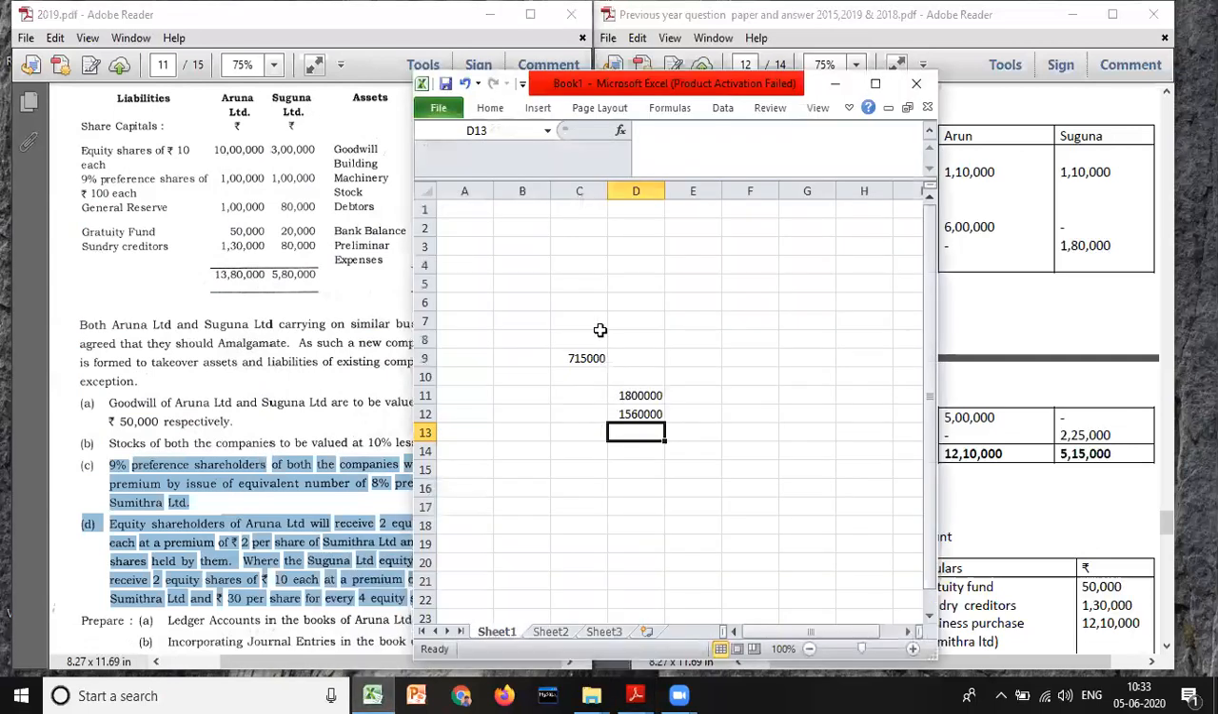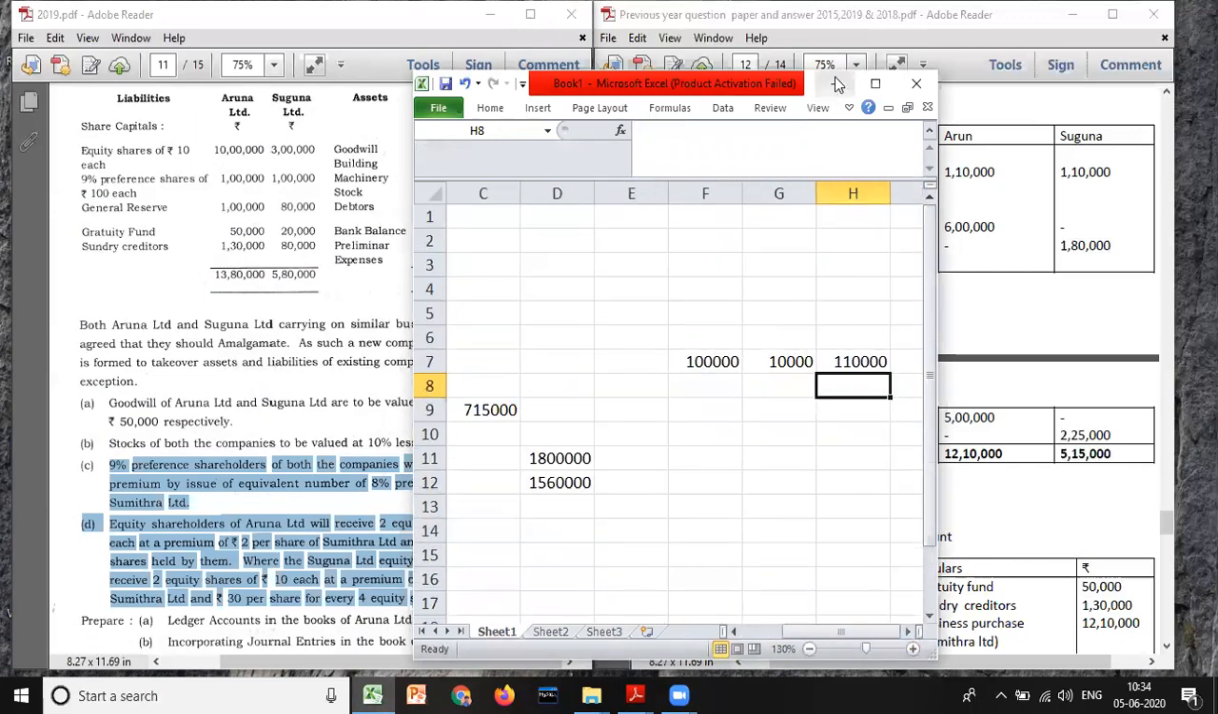For preference shareholders, what is the preference capital we have? 1 lakh we have. So 10% means how much? 10,000. If you add, how much will you be getting? 1 lakh 10,000 you will be getting. That is to whom? Preference shareholders.